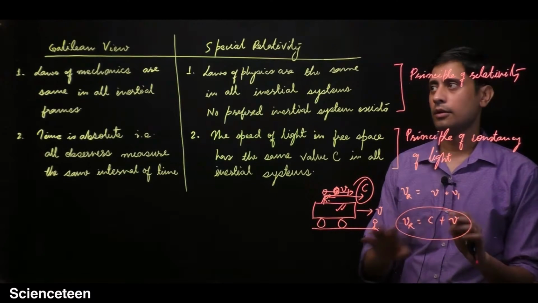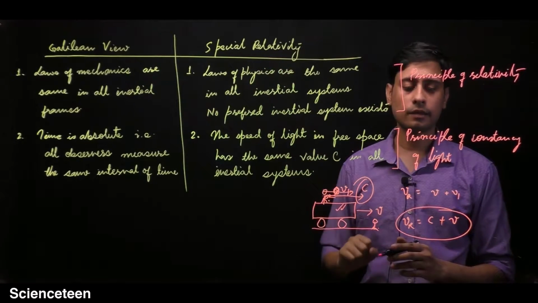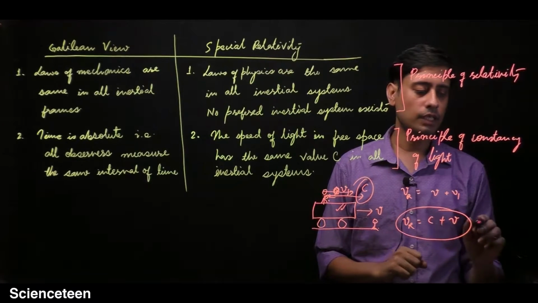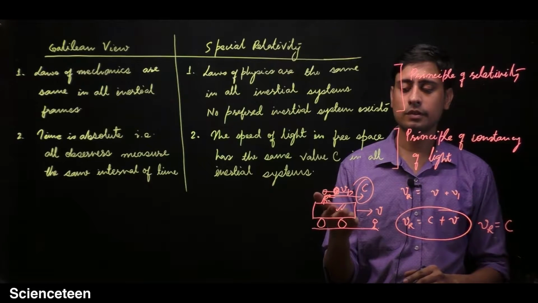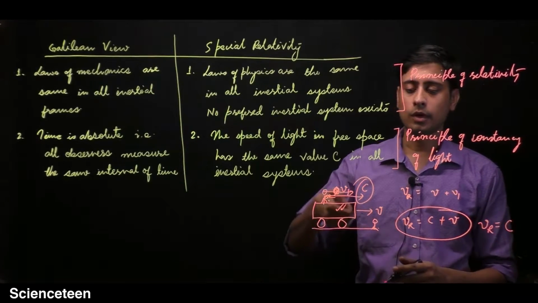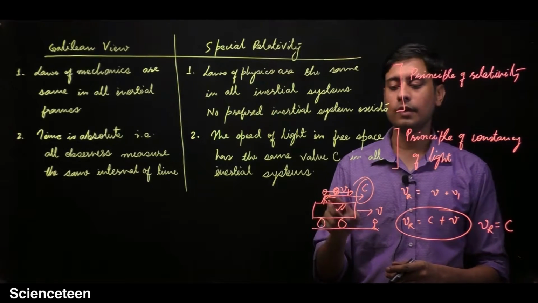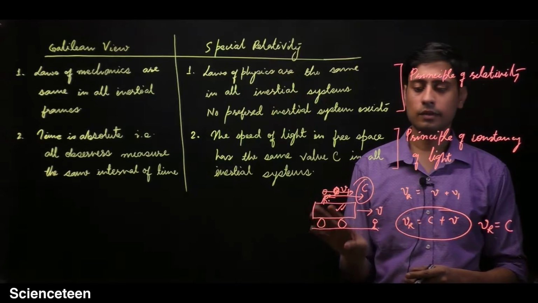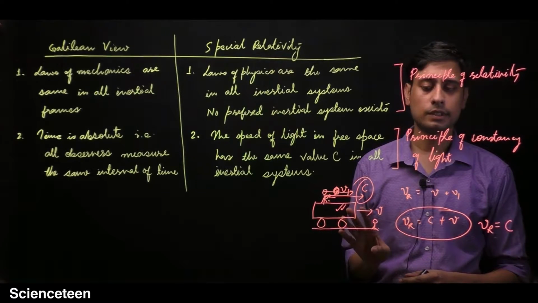This is the Galilean view, but in special relativity we find that Vr is c with respect to the observer on the cart who has the torch with him. He will measure that the beam of light is going with c, and the ground observer will also measure that the beam of light is going with c.